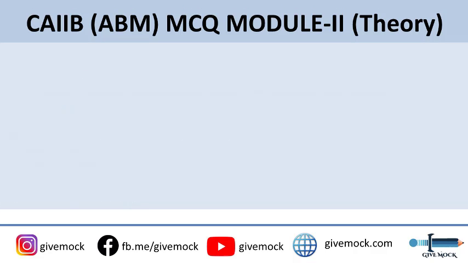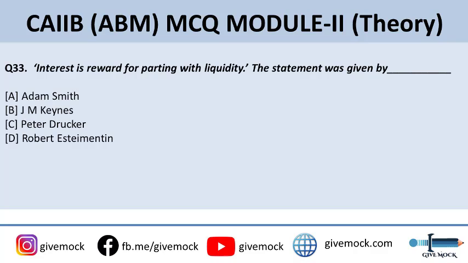Coming up to the 33rd question: interest is the reward for parting with liquidity. This is an important statement. This was given by, options are: Adam Smith, J.M. Keynes, option C, Peter Drucker, or option D, Robert Estimentin. The correct answer to this question is option B, J.M. Keynes. J.M. Keynes had this statement that interest is the reward we earn for parting with liquidity.